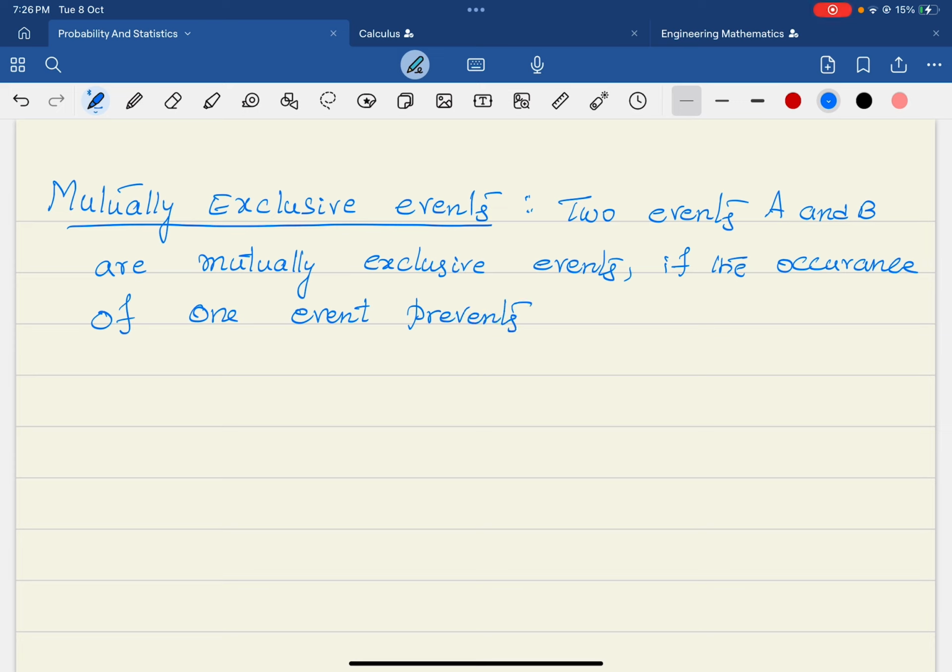What is meant by this? Prevents, remember this, prevents the occurrence of the other.